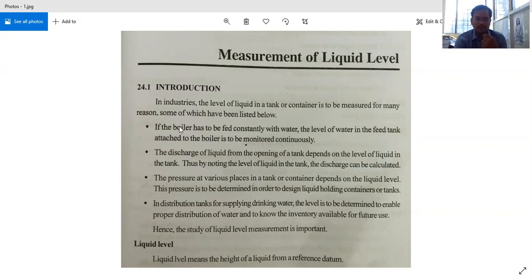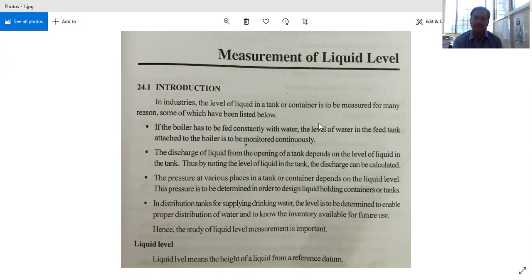First point, if the boiler has to be fed constantly with water, the level of water in the feed tank attached to the boiler is to be monitored continuously. The first point here is in industrial purpose. If you are having boilers, the function of a boiler is to convert the liquid form of a fluid into the vapor form.